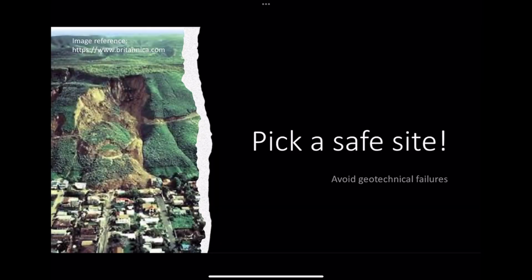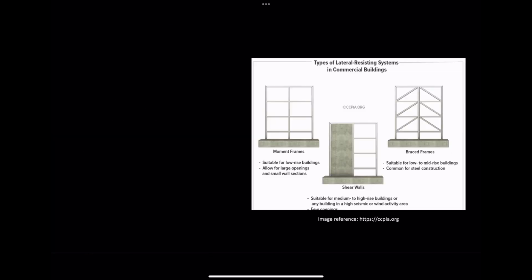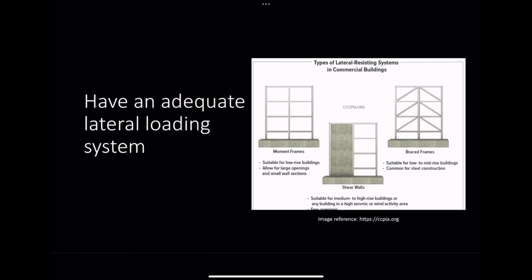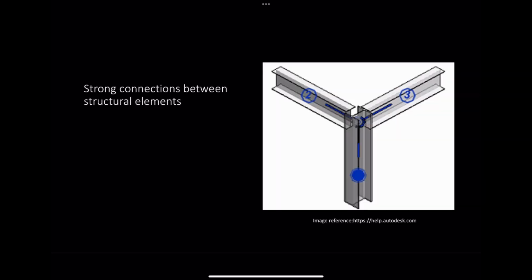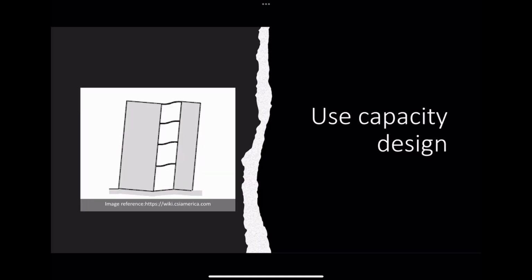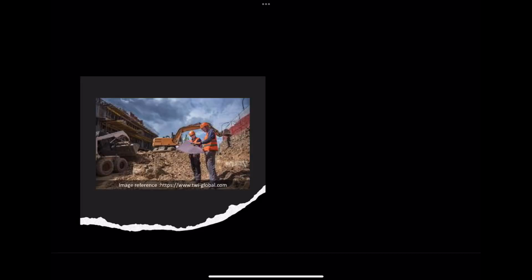Pick a safe site. This is to avoid geotechnical failures. Have an adequate lateral loading system. This transfers the lateral forces from the top of the building to the foundations. Ensure regularity in elevation, stiffness, and mass to avoid a soft story failure. Strong connections between structural elements, which is connecting and anchoring of reinforcements and using appropriate materials. Use capacity design. This controls the failure of the building, making it more life-sustaining.